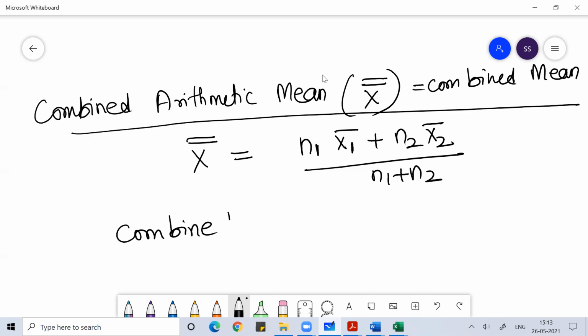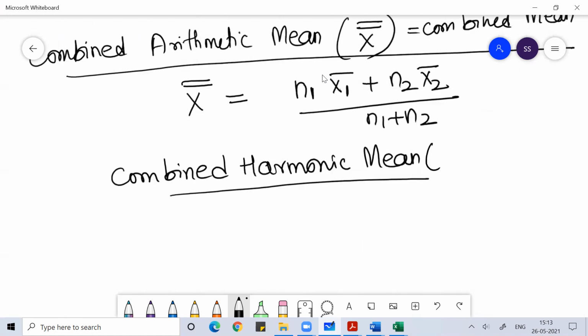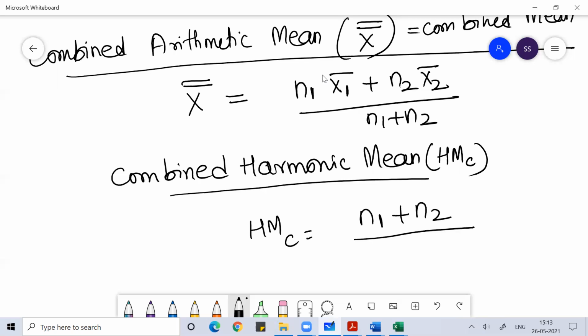Similarly, if I talk about combined harmonic mean, suppose you have two sets of data. As such there's no symbol for that, so suppose I write HMC for combined harmonic mean. Suppose you have two sets of data having n1 and n2 observations, and the harmonic mean of the first set is h1 and of the second set is h2.